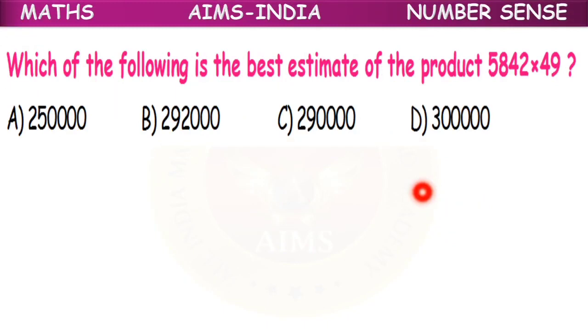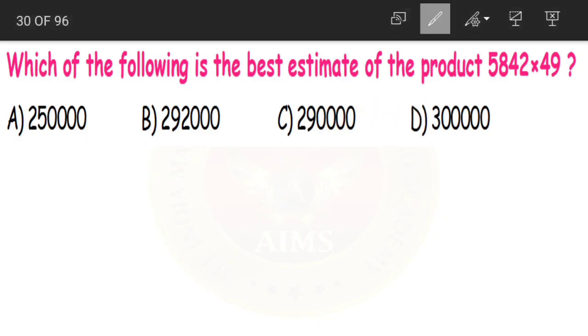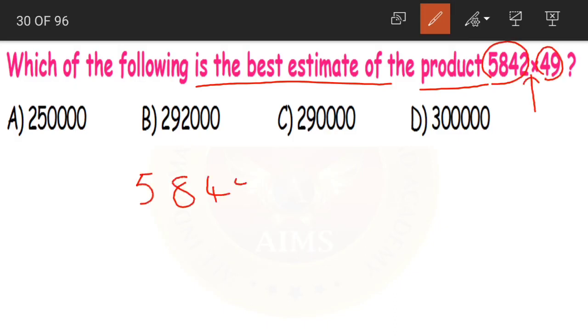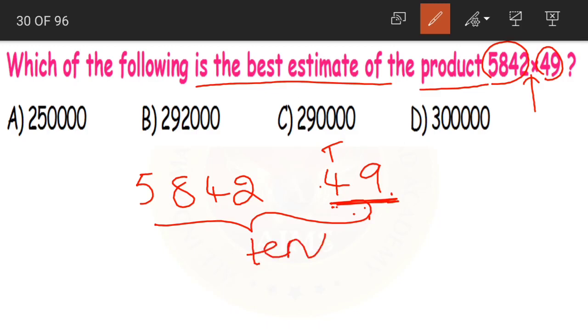Next question. Which of the following is the best estimate of the product 5842 into 49? What should we do? We should find out the estimate of the product. If you remember estimating, children, how do we do this? First we need to estimate the numbers and then find the product. If you look at the numbers 5842 and 49, 49 has only tens place as the highest place. So we'll round off both the numbers to their nearest tens.